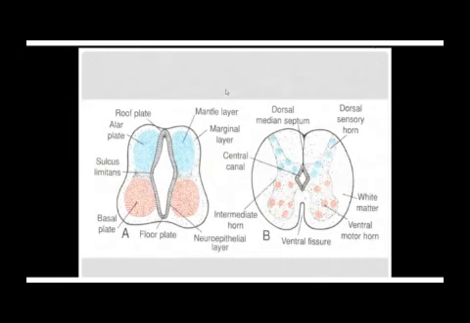So, this is the anterior aspect, this is the posterior aspect of the tube. The posterior aspect is known as the dorsal aspect, and the anterior aspect is known as the ventral aspect. So what happens?